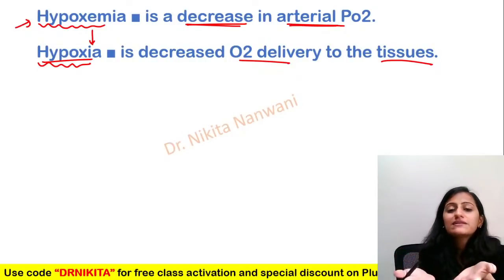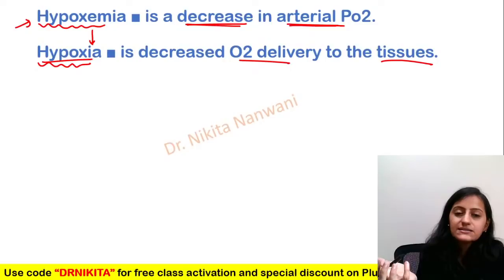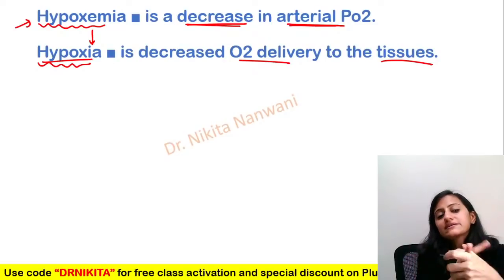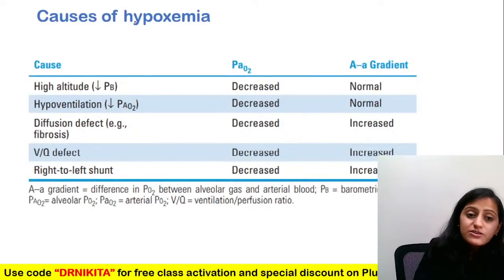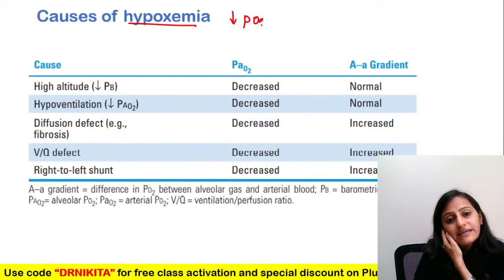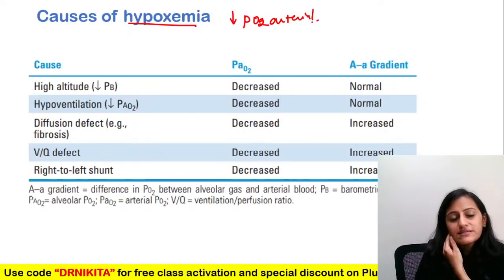Yes, because when the arterial blood PO2 is less, basically the total oxygen content is less, that will also lead to hypoxia. So what are the causes of hypoxemia? That is your decreased arterial PO2. When will the arterial PO2 be less?